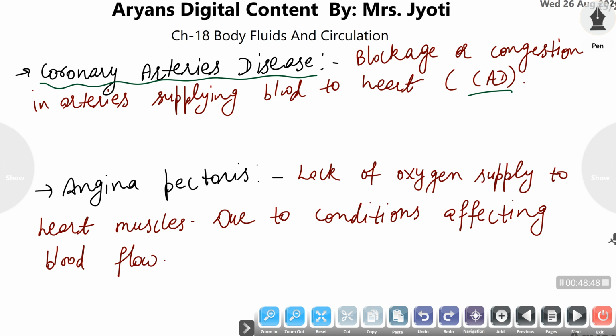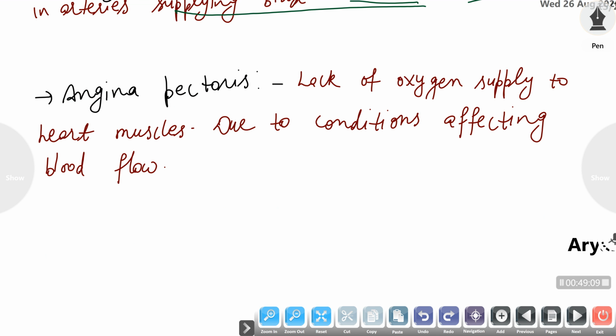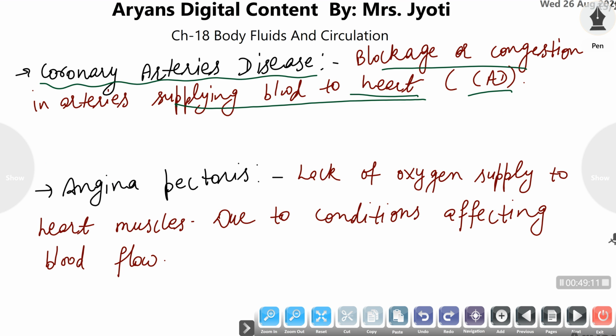The arteries which supply blood to the heart, the coronary arteries. If there is any congestion or blockage in those arteries, then oxygen is not transported to the heart muscles, and in that case the heart will not function properly, because for contraction and relaxation